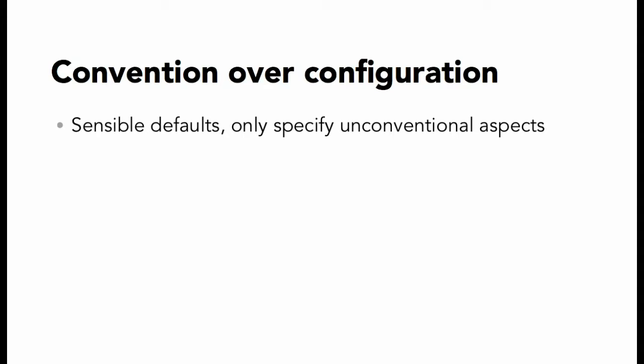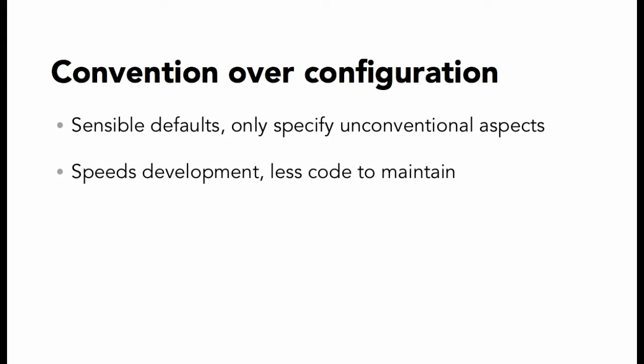The second guiding principle of Rails is convention over configuration. Rails is built using sensible default choices for everything. Those default options are what we'll use unless we override those defaults with our own choices. That means we only need to specify the unconventional aspects, the things that are different for our code. That speeds up development a lot, because most of the time we can sort of ride on those defaults to get most of the way there. And then we only have to write code for the things that are different. Having default code that we can use also gives us less code to maintain as well. We only have to maintain our customizations.